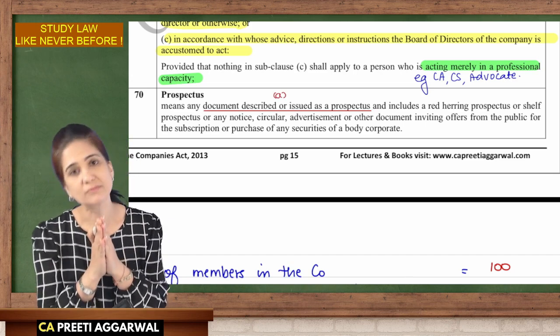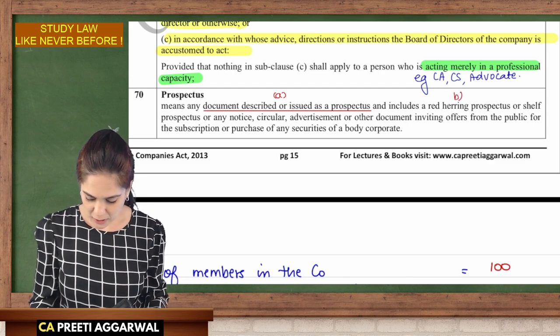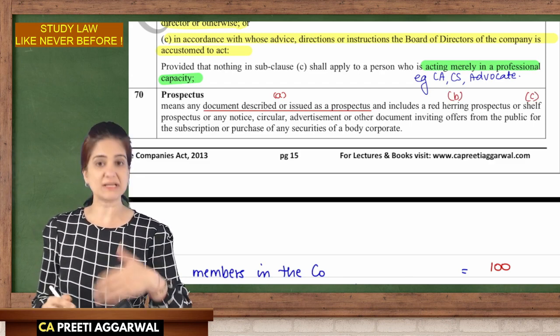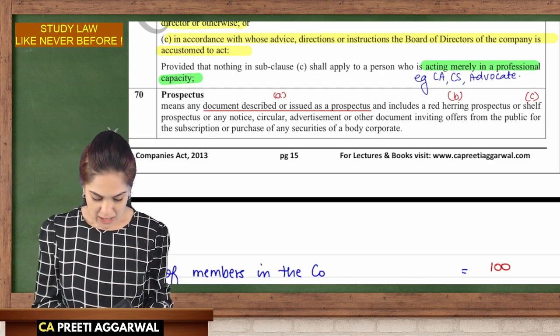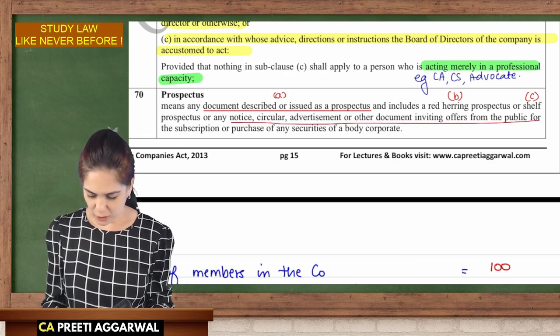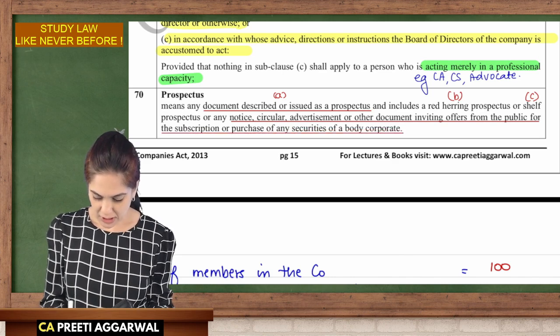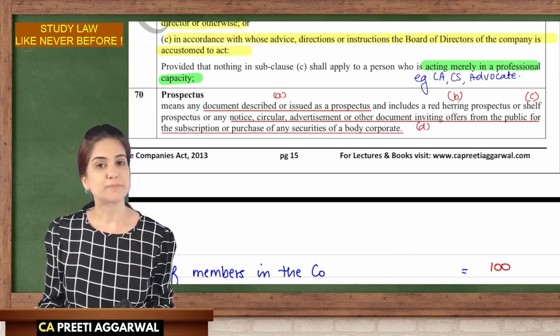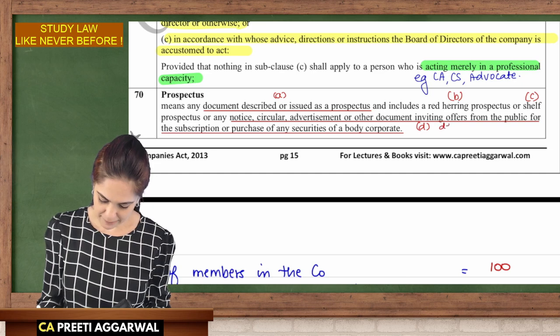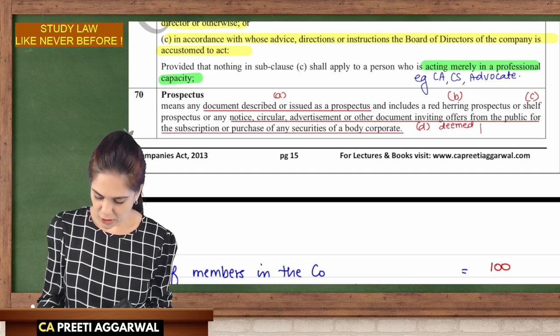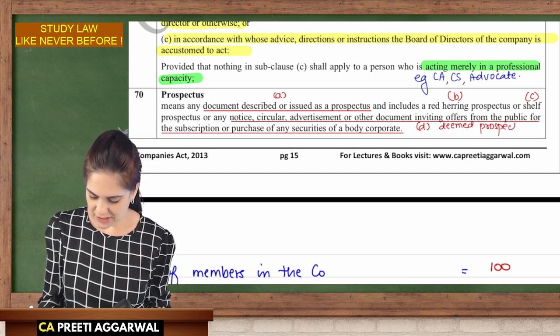Okay, we believe you. A red herring prospectus and a shelf prospectus are kinds of prospectus. Notice, circular, advertisement, any document inviting offers from the public for subscription, this is a prospectus. Please write, this is nothing but a deemed prospectus. Deemed means it is considered just like a prospectus.